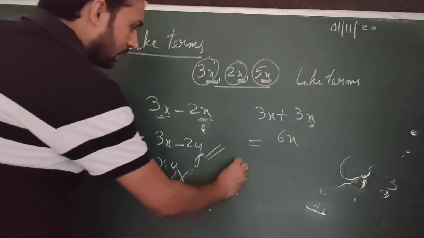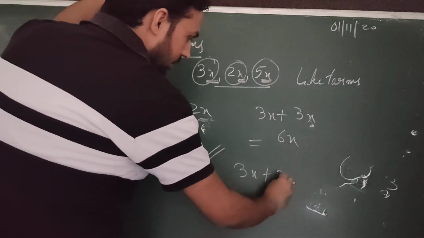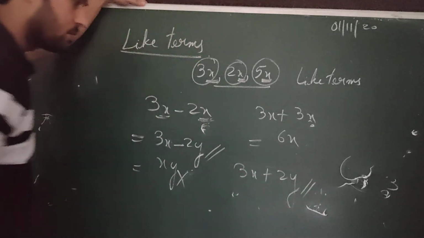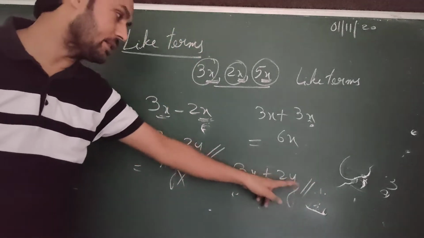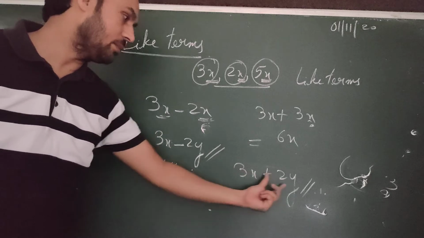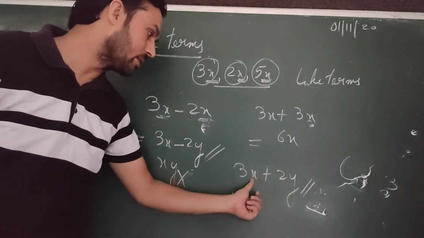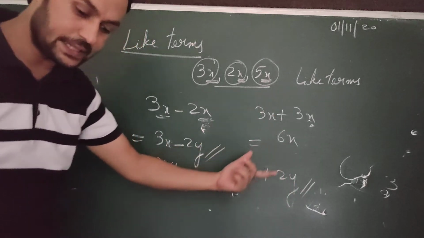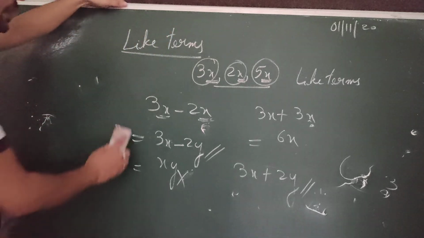Other than that you can't do any addition or subtraction because it is not following the rule, because they are unlike terms. This is one term, this is another term, but they are unlike because the variable is different. The variable will decide whether they are like terms or unlike terms.